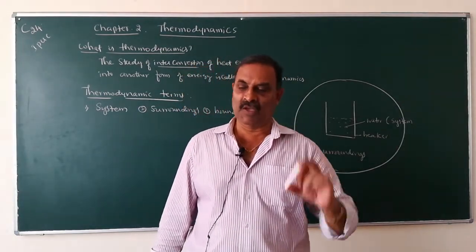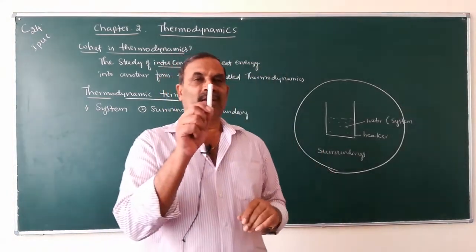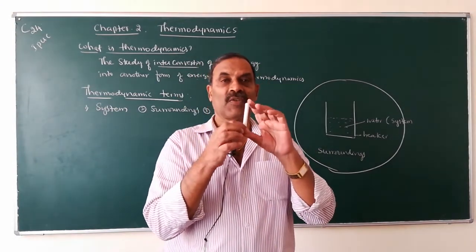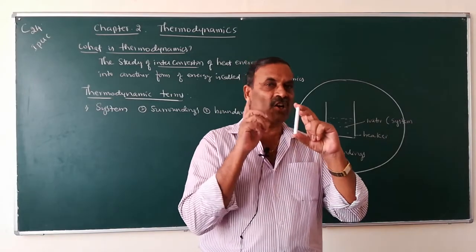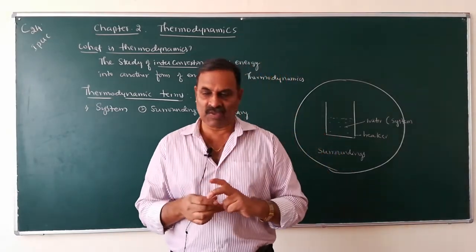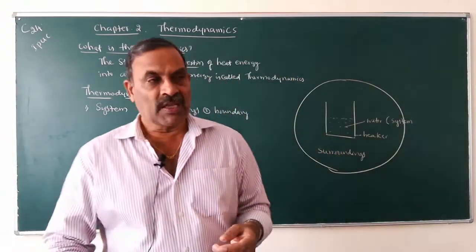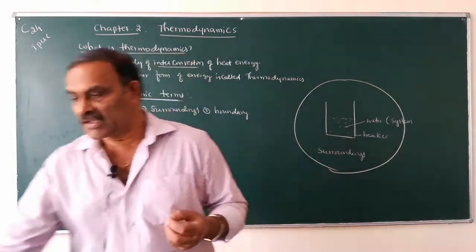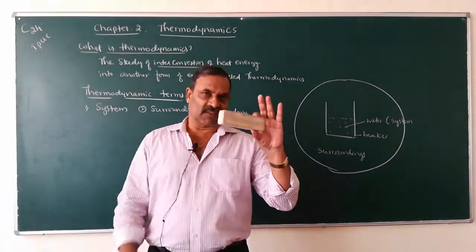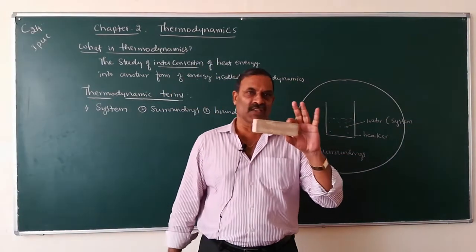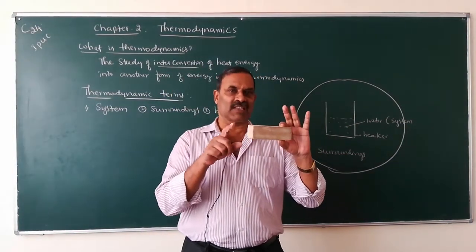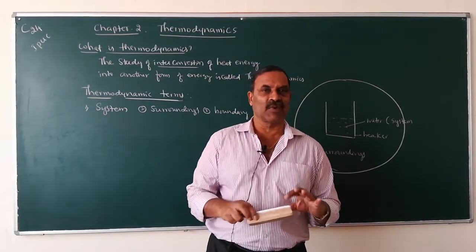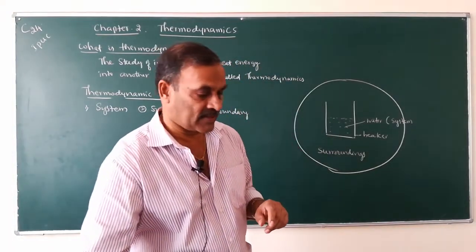Here this piece of chalk is the subject matter of our study, therefore it is called the system. On the other hand, if I talk about this duster, the duster becomes the system. The space around this duster becomes surroundings.